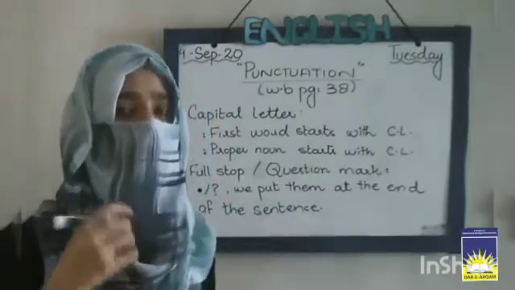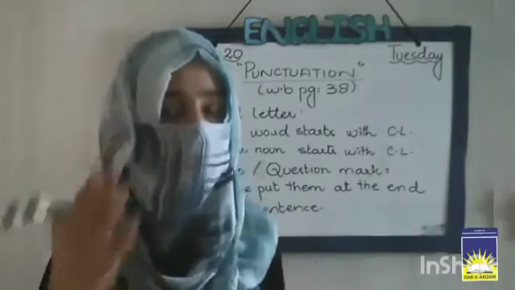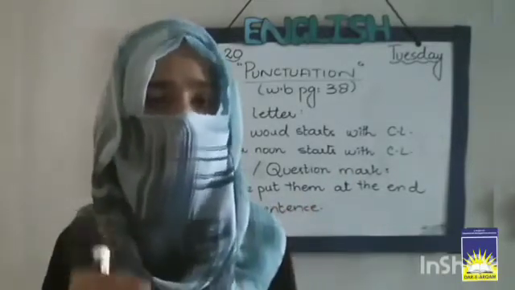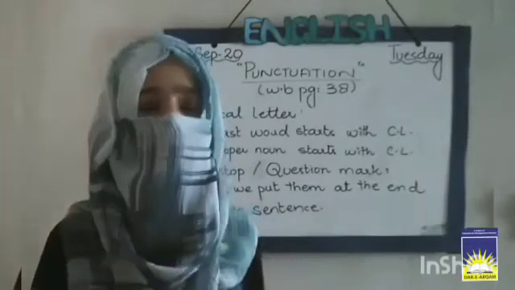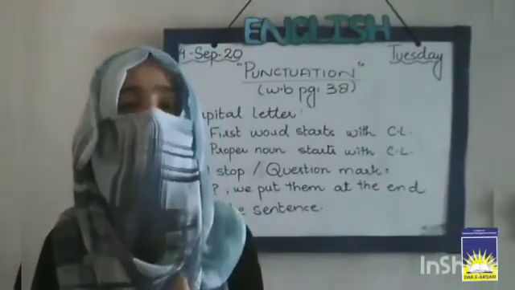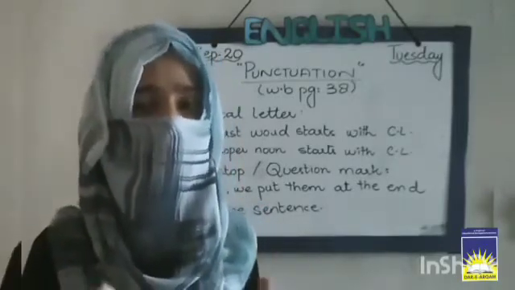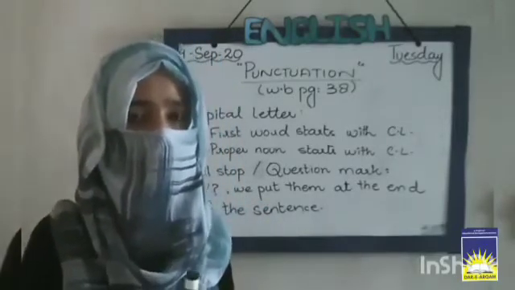For example, if you are asking something like what is your name, this sentence will end with a question mark as we are asking something, and any other simple sentence will end with a full stop. So these are the rules, and further, listen to me.